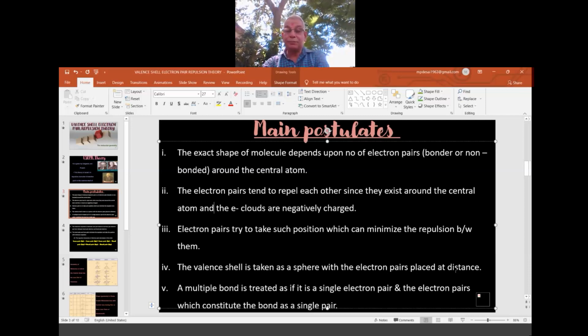A multiple bond is treated as if it is a single electron pair, and the electron pairs which constitute the bond are treated as a single pair.